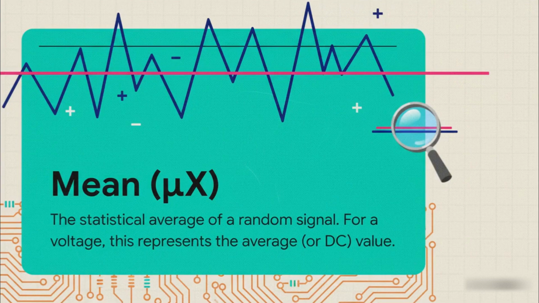So the first tool in our statistical toolbox is something you're probably familiar with, the mean. It's really just the signal's average value over time. You can think of it as its DC value, or its baseline. It's the center of gravity that all those random fluctuations are happening around.